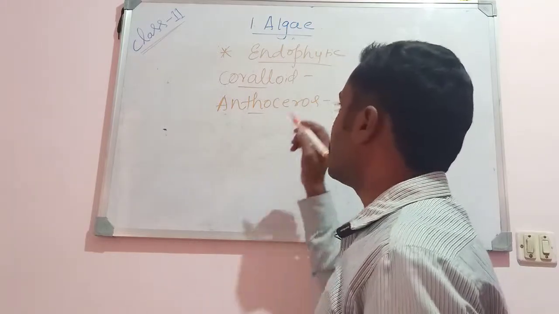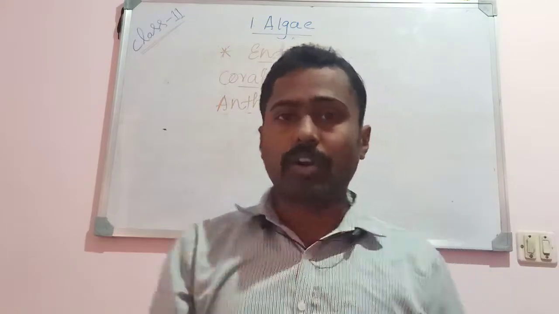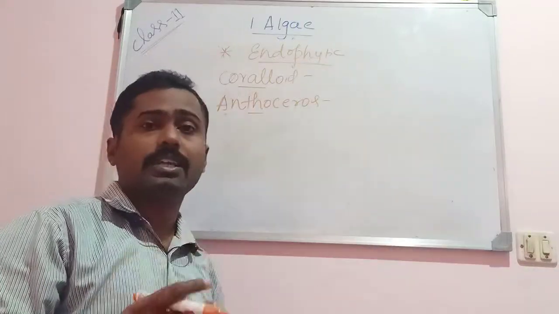So, the coralloid roots of Cycas. Cycas is a gymnospermic plant that bears some special roots called coralloid roots. Within those also we can see Nostoc or Anabaena.